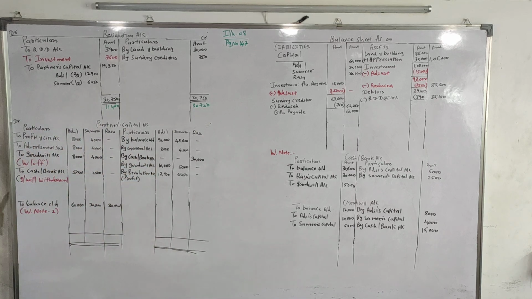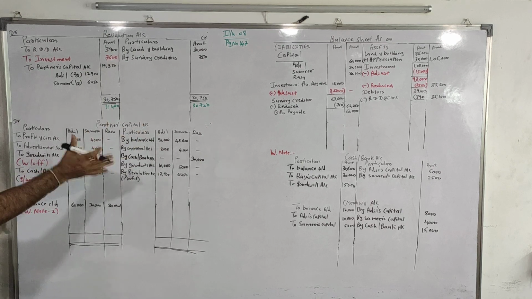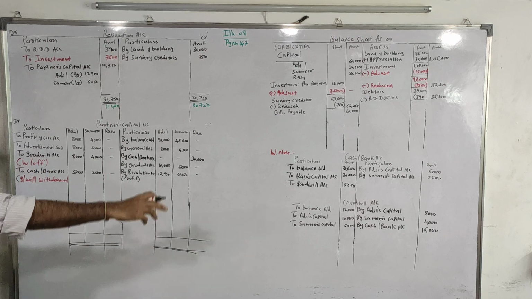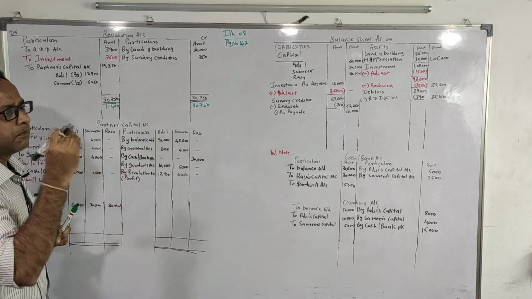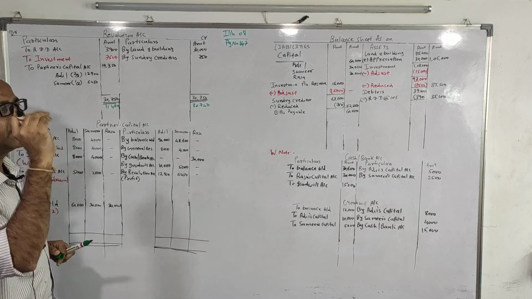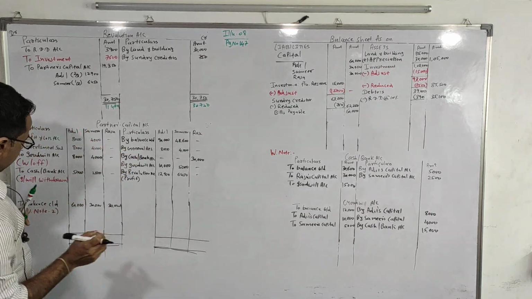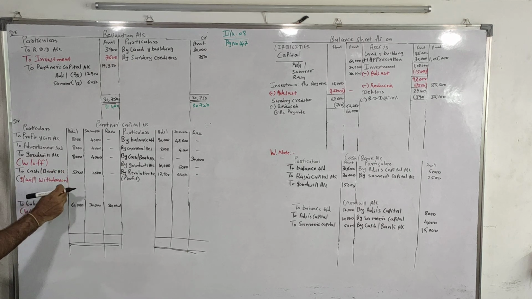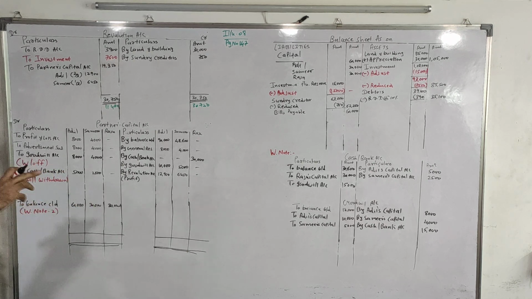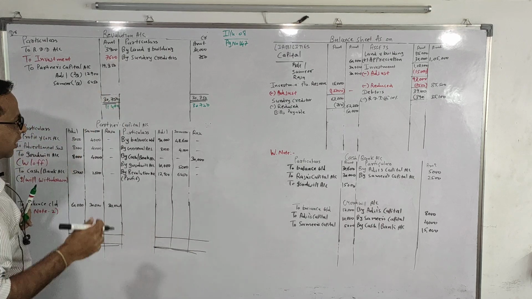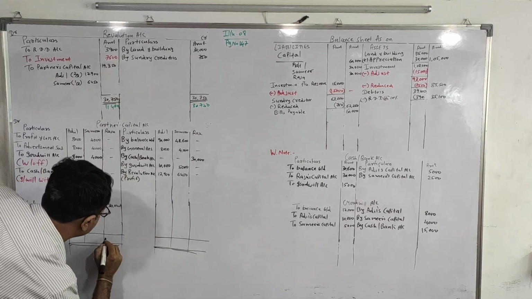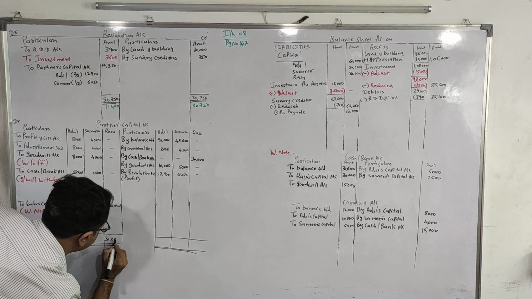In usual scenario what happens? We close our partner's capital, we get a balancing figure as a balance carried down, and this balancing figure we transfer to capital account. But in this particular sum, due to adjustment number 7, we are getting the balance carried down from working note. So there will be a certain balancing figure over here that we will transfer to cash account. First we will close Raju, both the side 30,000, 30,000. So there is no balancing figure for Raju's capital.